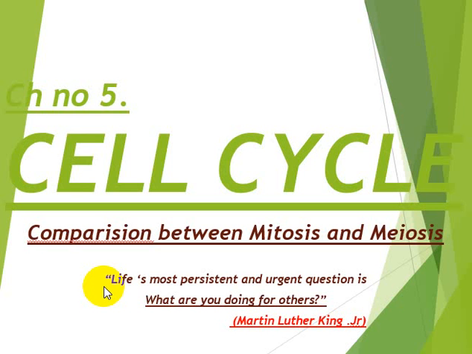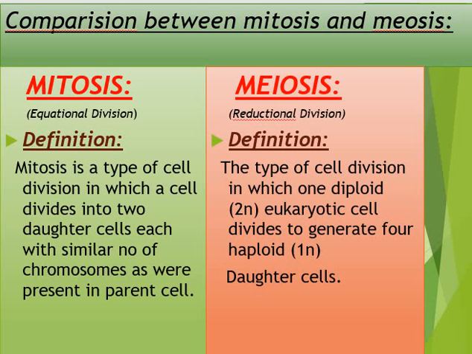So now coming to the topic, please. The topic is that we are comparing two entities. The two entities are mitosis and meiosis, right? Well, when you are comparing two entities, there should be a differential line. And if there is no differential line, then certainly marks are deducted due to this deficiency. So be careful to draw the differential line.